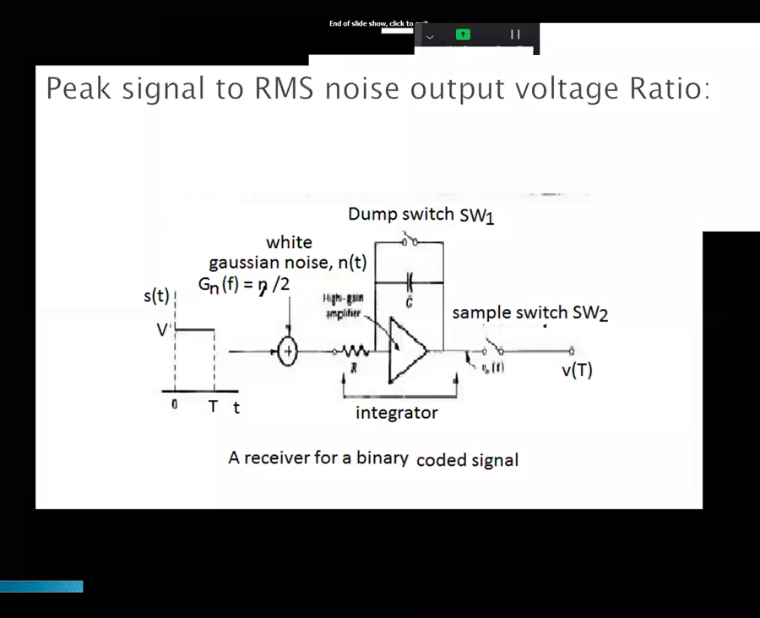The integrate and dump circuit is the receiver part. Is it not? What does it mean? The signal is given to the adder, and an external noise is added here. That noise is white Gaussian noise, n of t. It has a Gaussian distribution with density eta by 2.